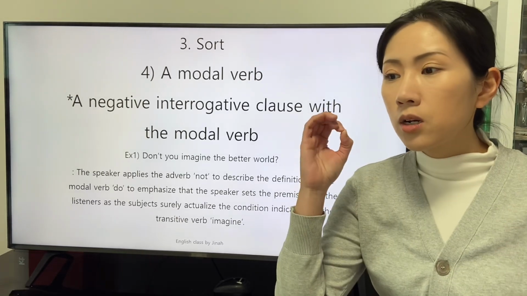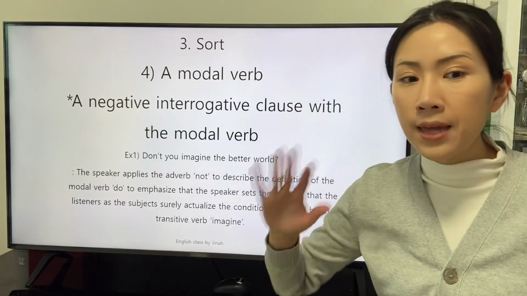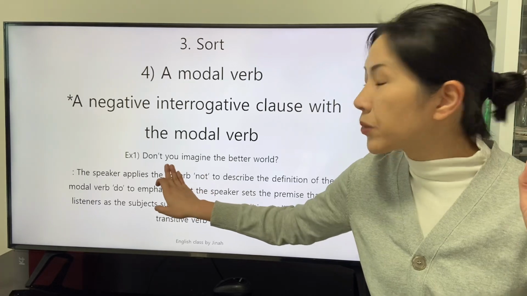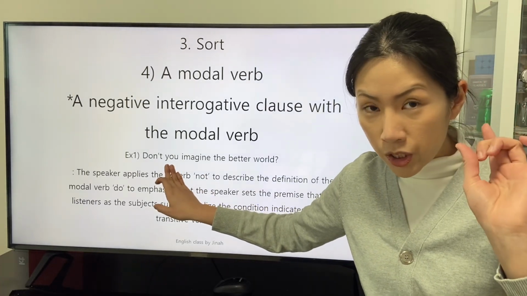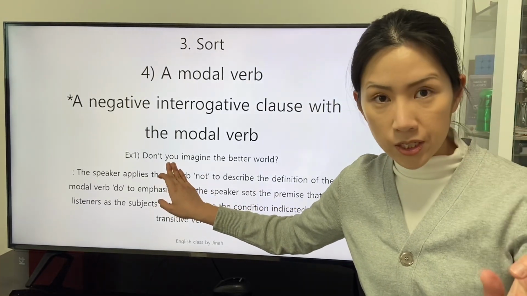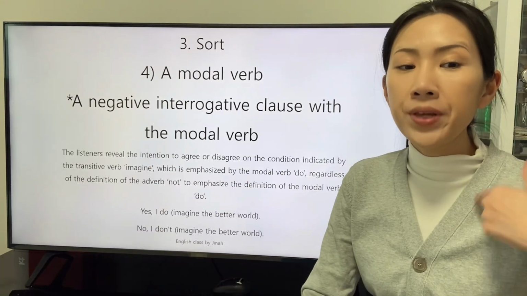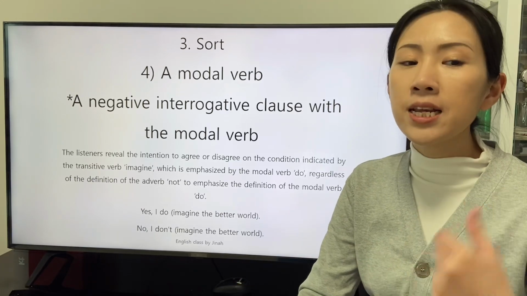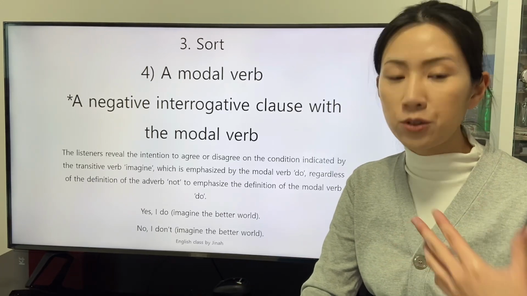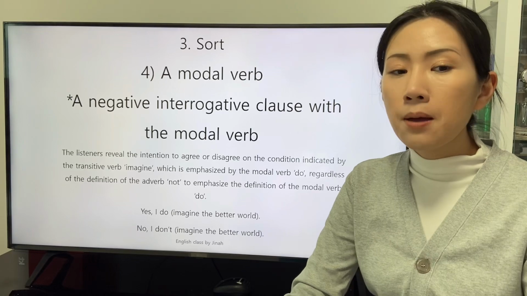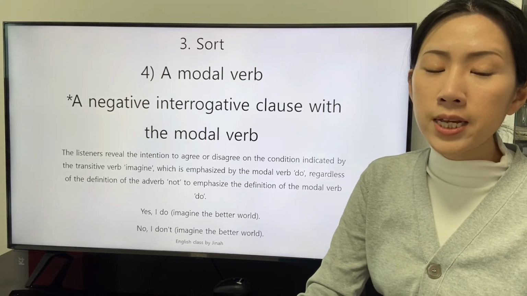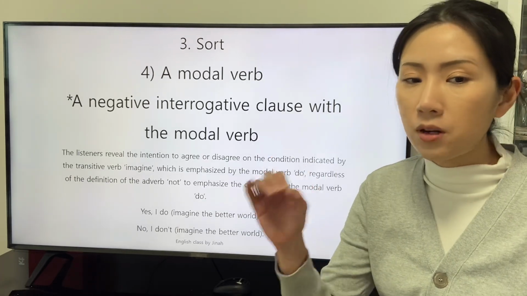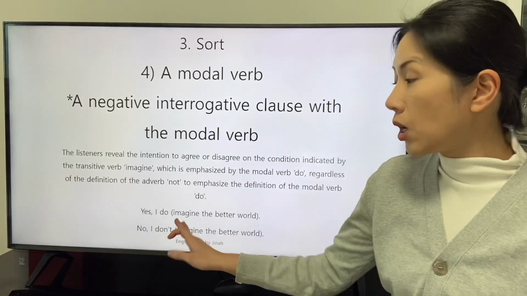The speaker sets the premise that the transitive verb imagine describes the condition of the listeners. The listeners reveal the intention to agree or disagree on the condition indicated by the transitive verb imagine, which is emphasized by the modal verb do, regardless of the definition of the adverb not, to emphasize the definition of the modal verb do.